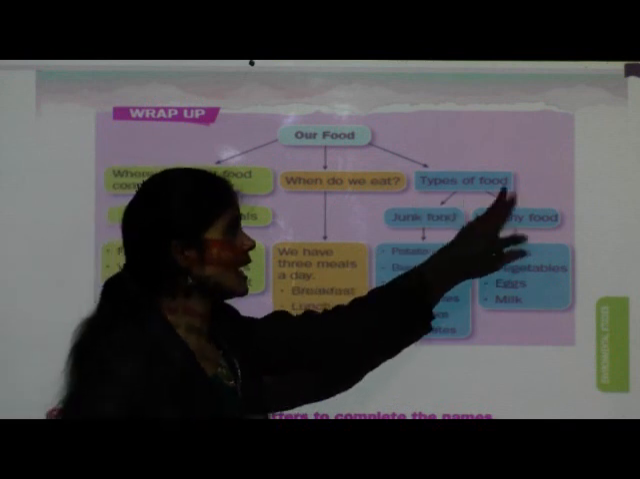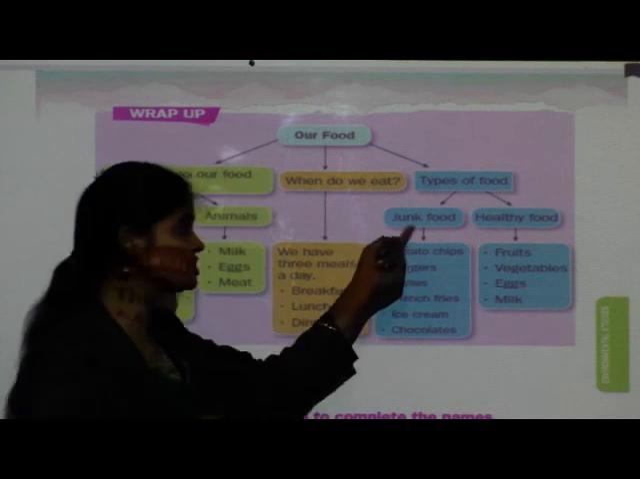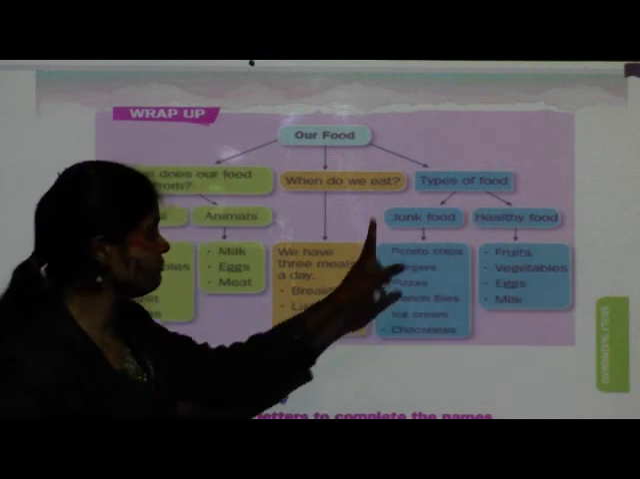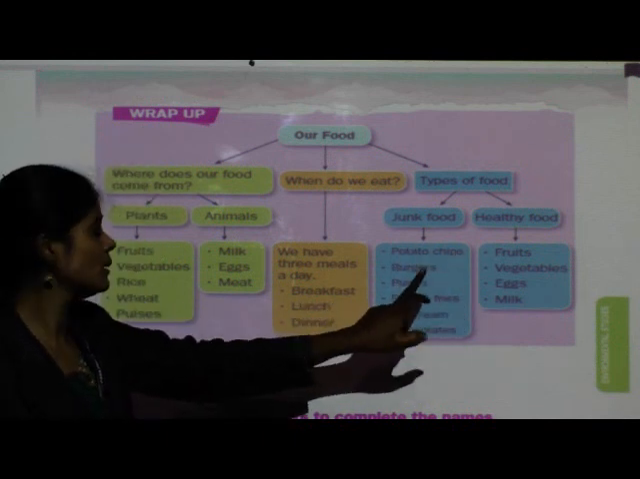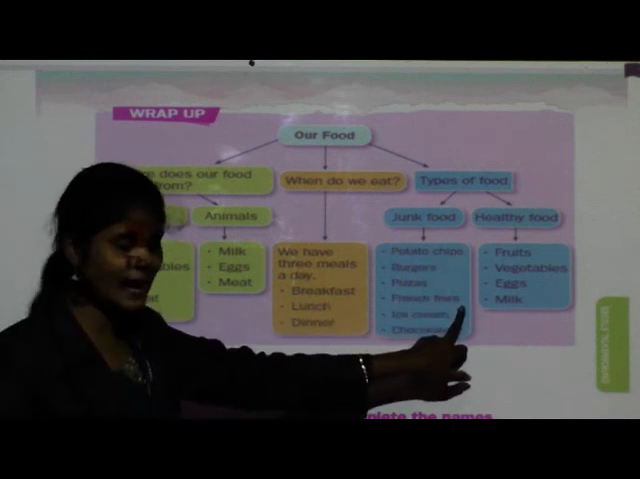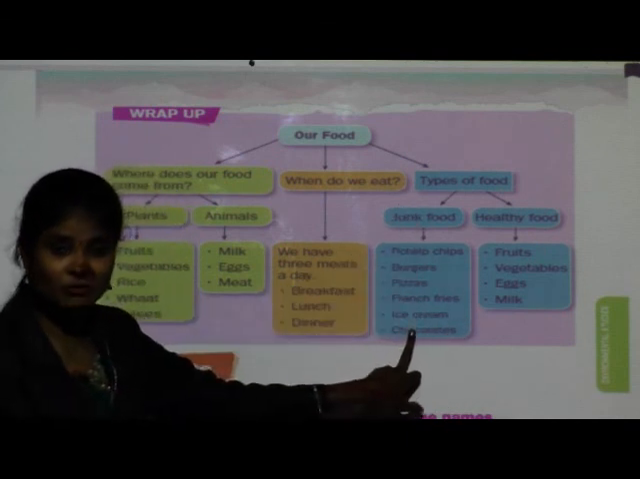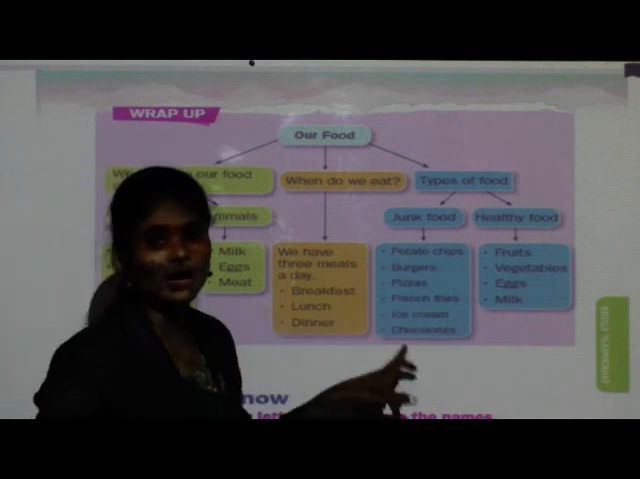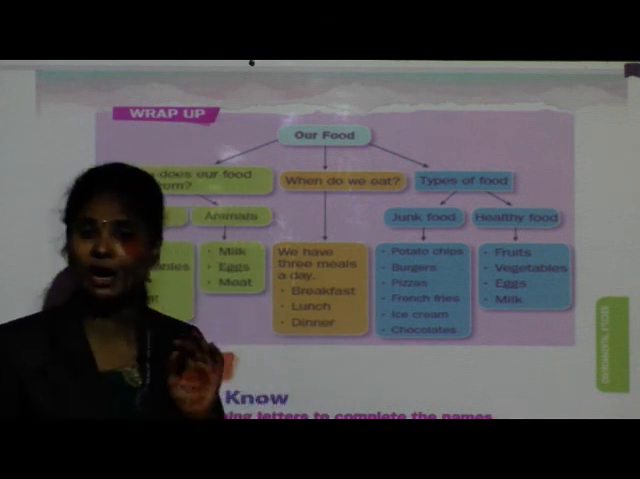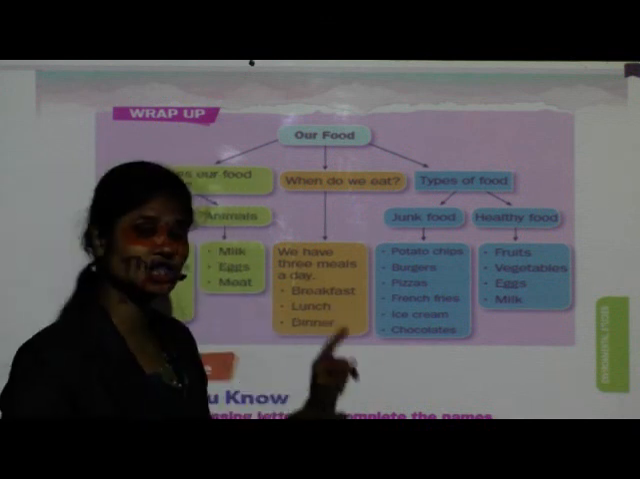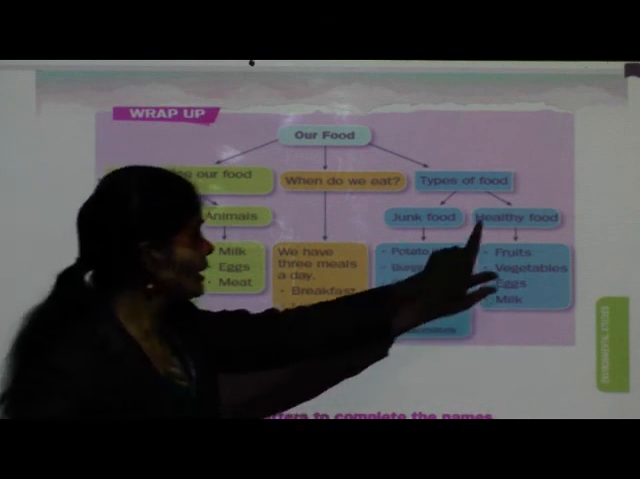Now see next, types of food. Which are the types of food? 2 types of foods are there, that is junk food and healthy food. Which are the junk foods? Potato chips, burgers, pizzas, french fries, ice cream and chocolates. These are the junk foods, and we eat this type of food as snacks. But listen children, junk food is not good for your health. So avoid eating junk food frequently. Rarely you can eat.